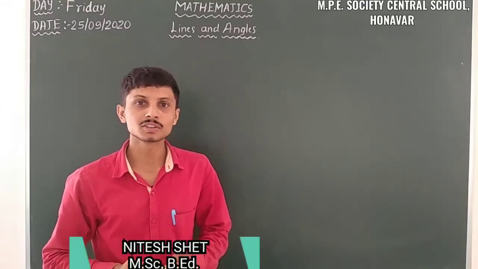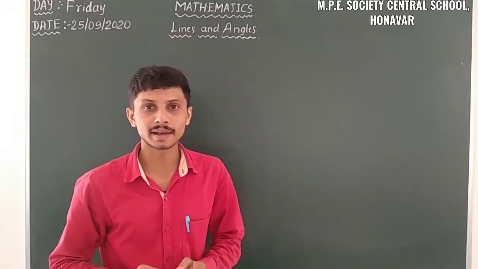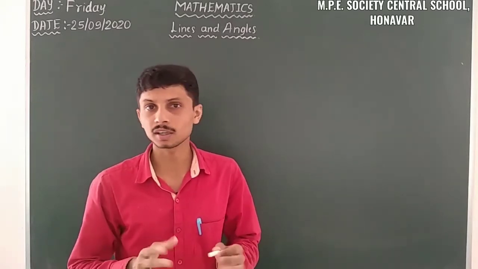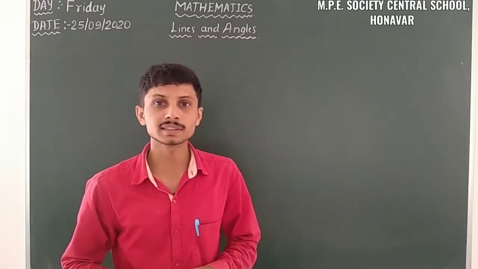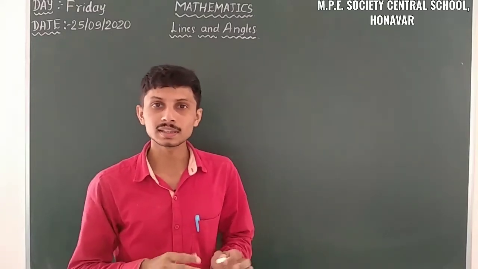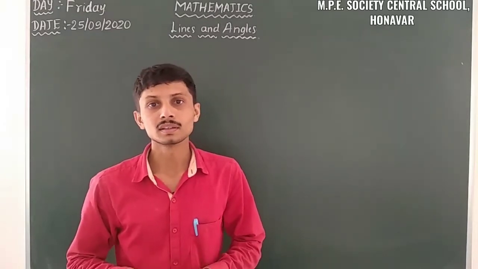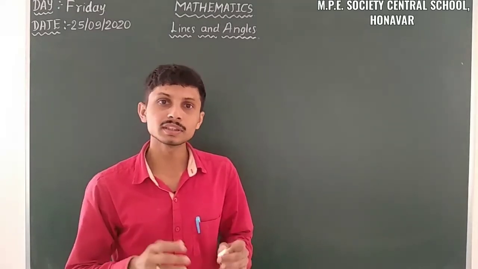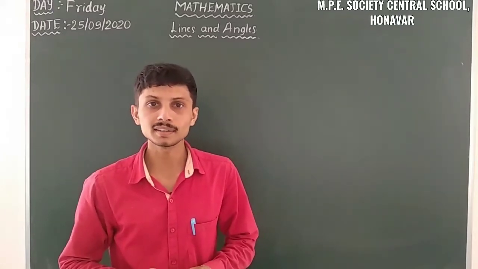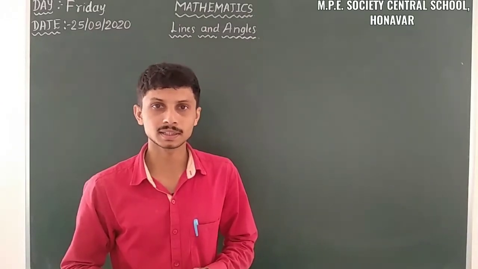I am from Anara. So last class we discussed a topic from 9th standard, that is lines and angles. In lines and angles we already discussed what is meant by lines, what are the types of lines, and also angles and their types. And in the last classes we discussed pair of lines and related axioms. In that we discussed axiom 6.1, axiom 6.2 and theorem 6.1 and problems based on axioms and theorems.